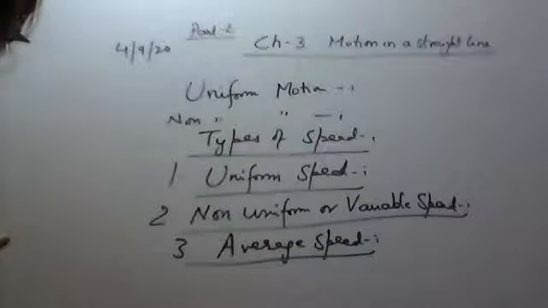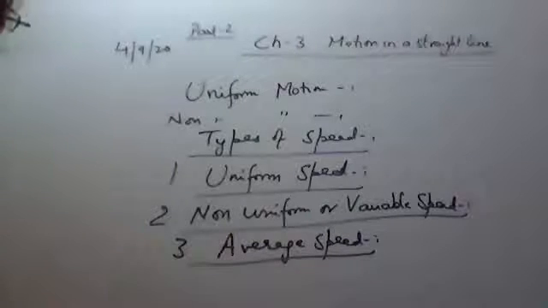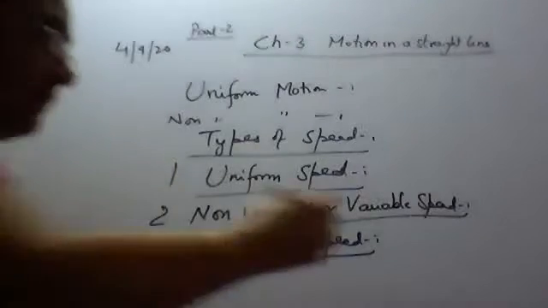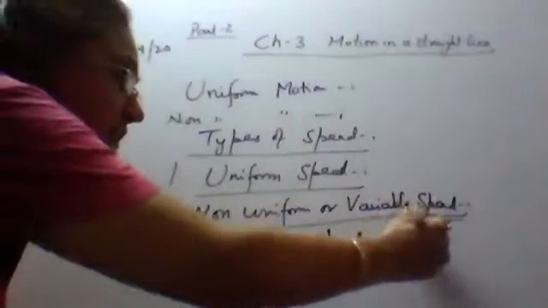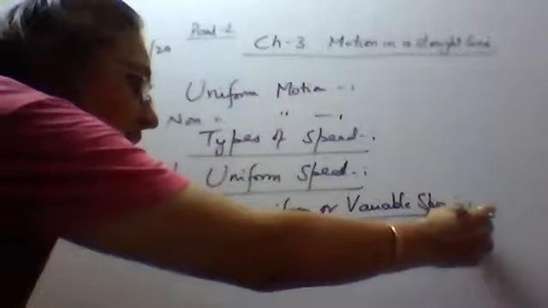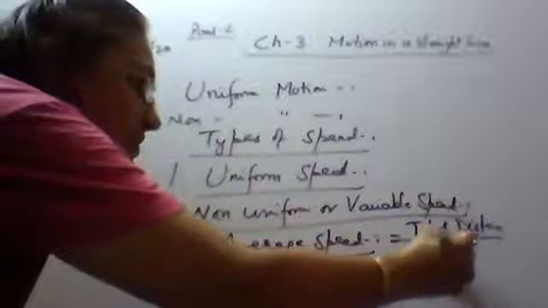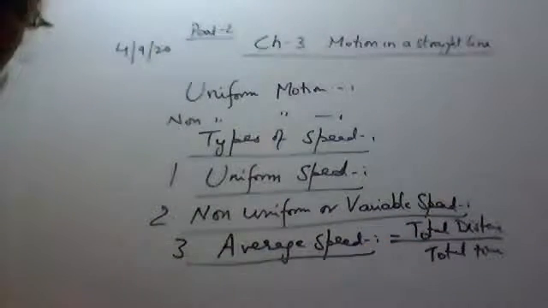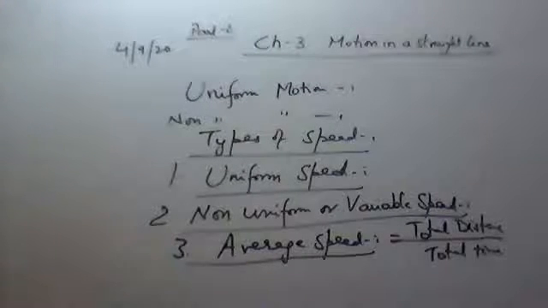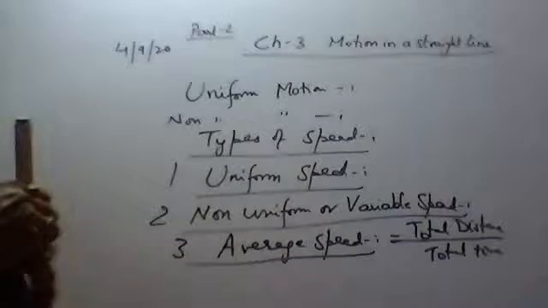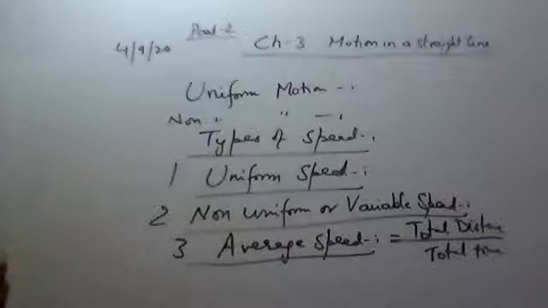Okay, when is it calculated? When the speed is non-uniform. And this average speed is defined as the total distance traveled upon total time taken. This we call as average speed. So average speed is defined as total distance upon total time and is calculated whenever the speed is non-uniform.